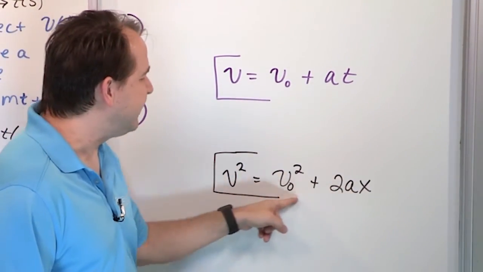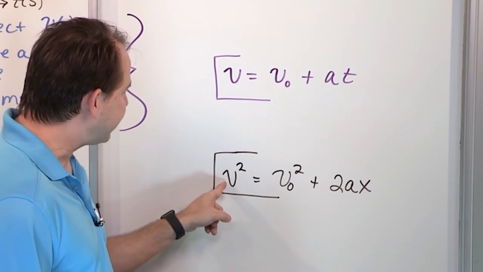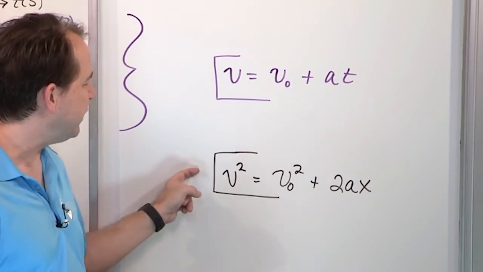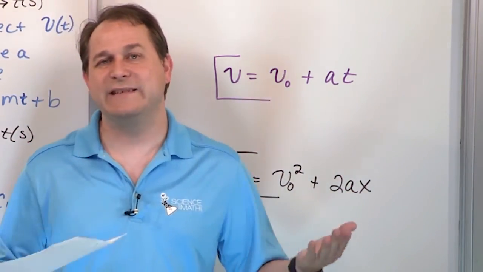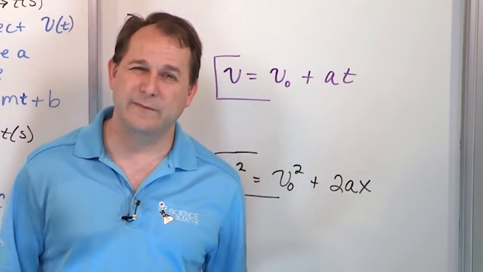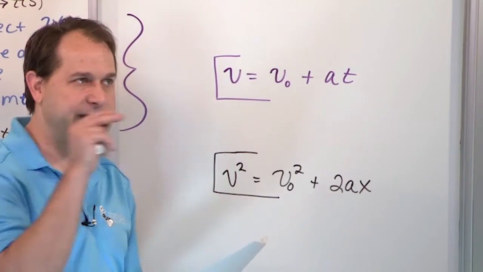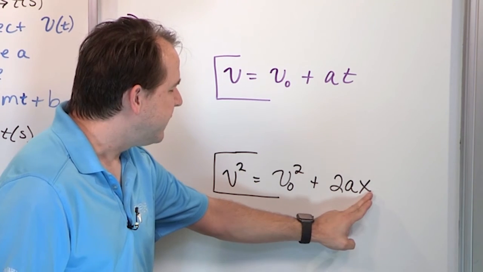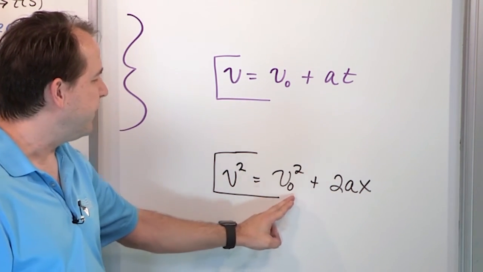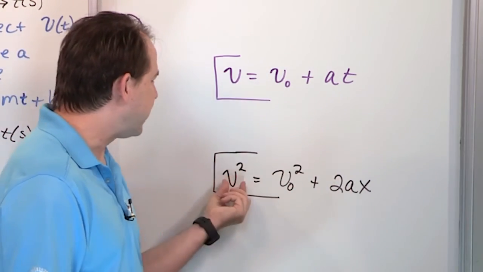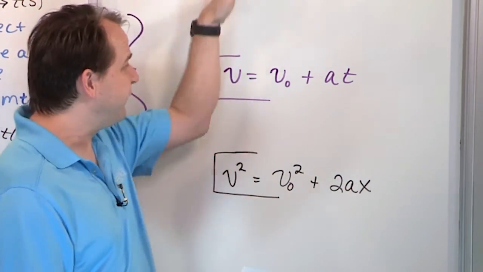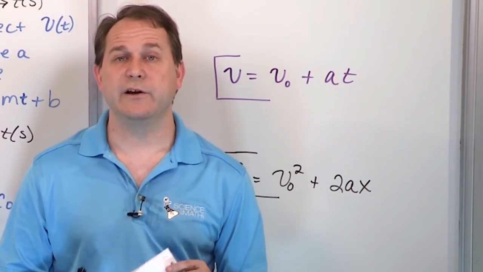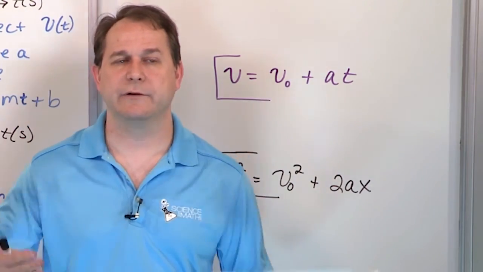This equation, notice, doesn't have any time in it. So we actually can figure out the final velocity here by only knowing how far it traveled and its acceleration and its initial velocity. So we use the third one in cases where the problem doesn't actually tell you how long the ball's flying for. I say flying, but what I mean is down the x direction. Because when you think about it, if we know how far it went, and we know the acceleration, and we know its starting velocity, that should be enough information for us to figure out its final velocity, because we just found it by substituting in there. But at the end of the day, these three equations are the fundamental equations of motion in physics.